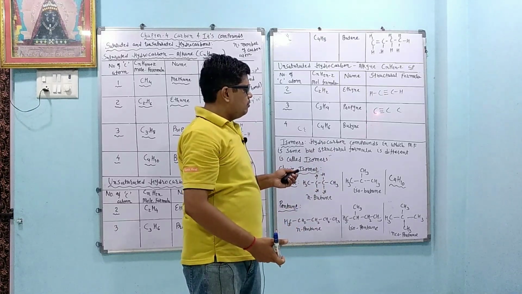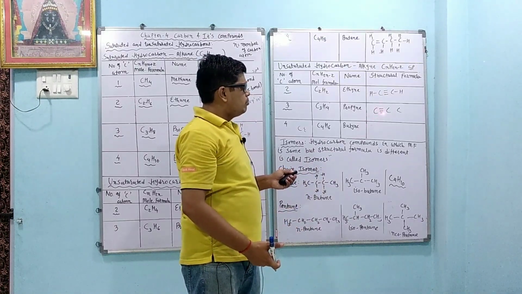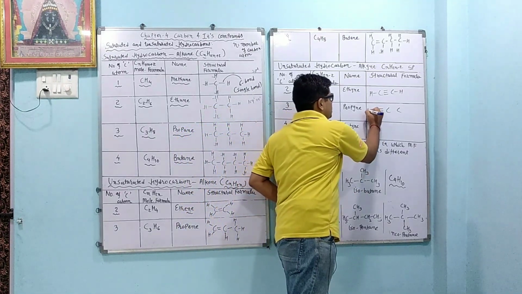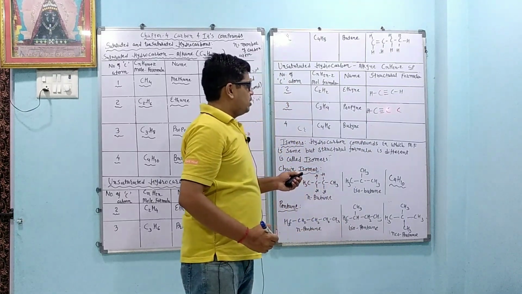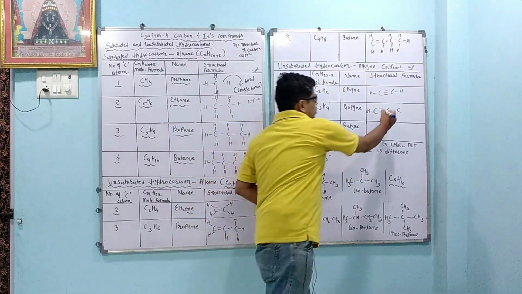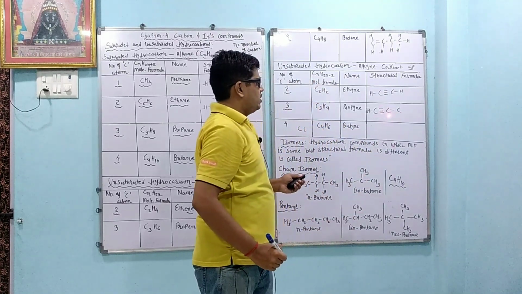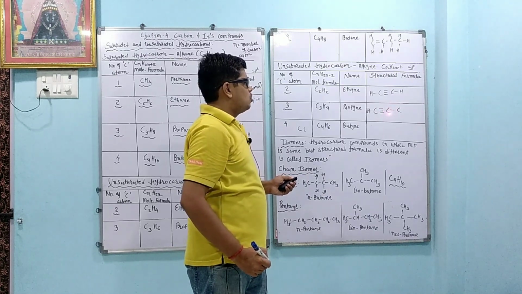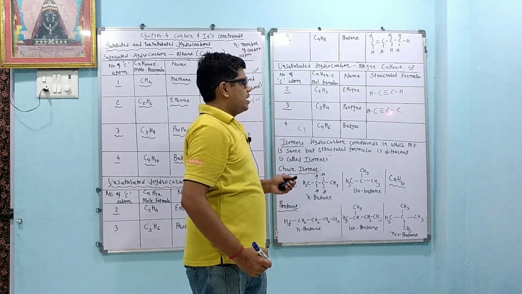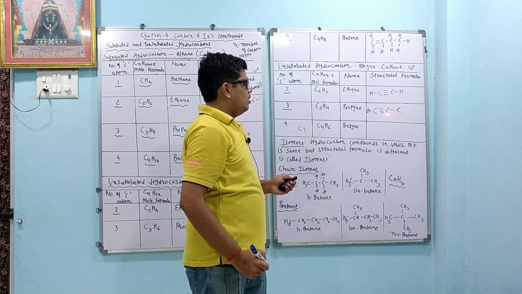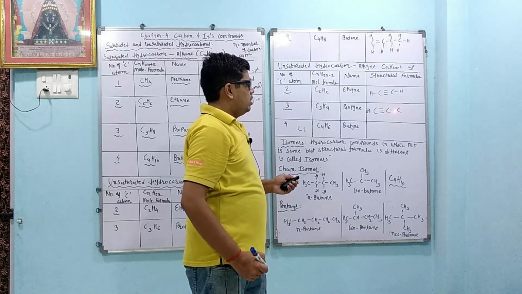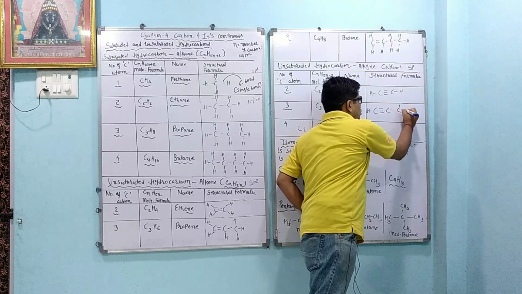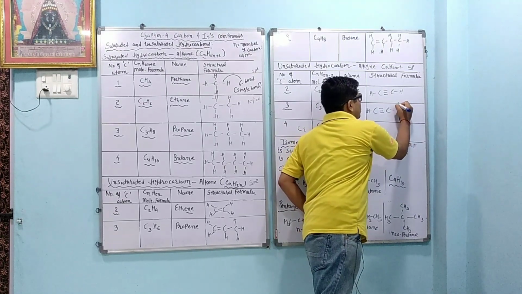Now for the first carbon atom, you can see that 3 valencies are used up, 3 electrons are used up to make the bond. So how many are remaining? 1 is remaining, because carbon valency is 4. Now for the second carbon atom, you can see that 3 are used up and the 4th is also used up, so no need to write hydrogen here at the center. Its valency is already complete. Now for the last carbon atom, 1 valency is used up, 3 are remaining, so we write 3 bonds here, 1, 2 and 3, so the first H, second H and third H.